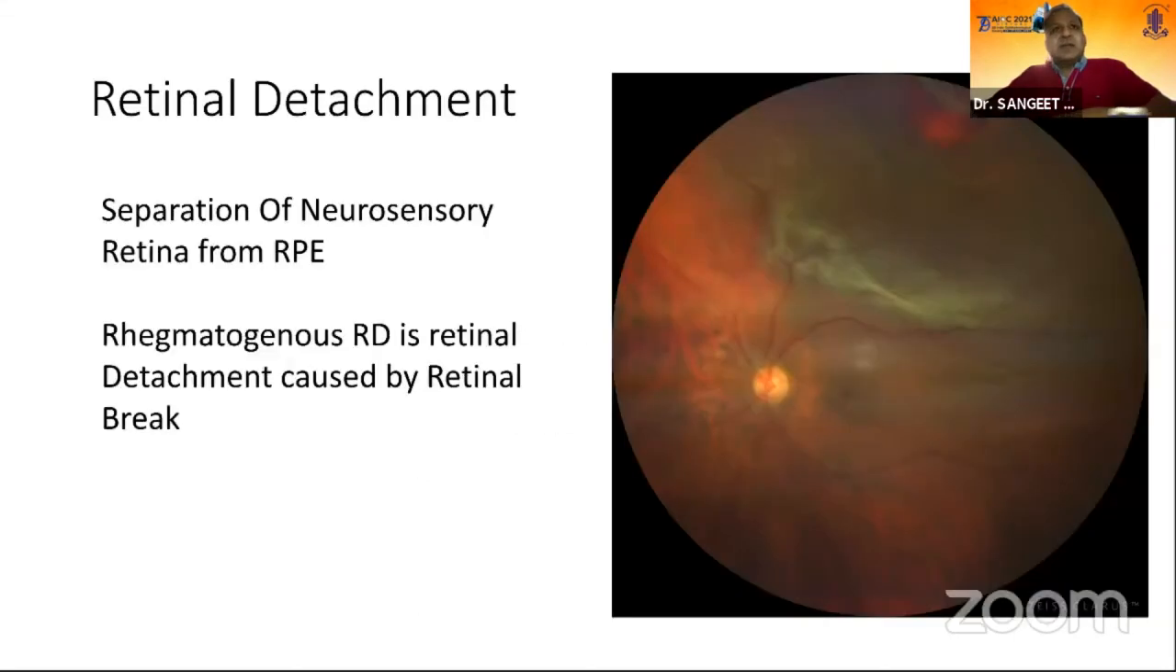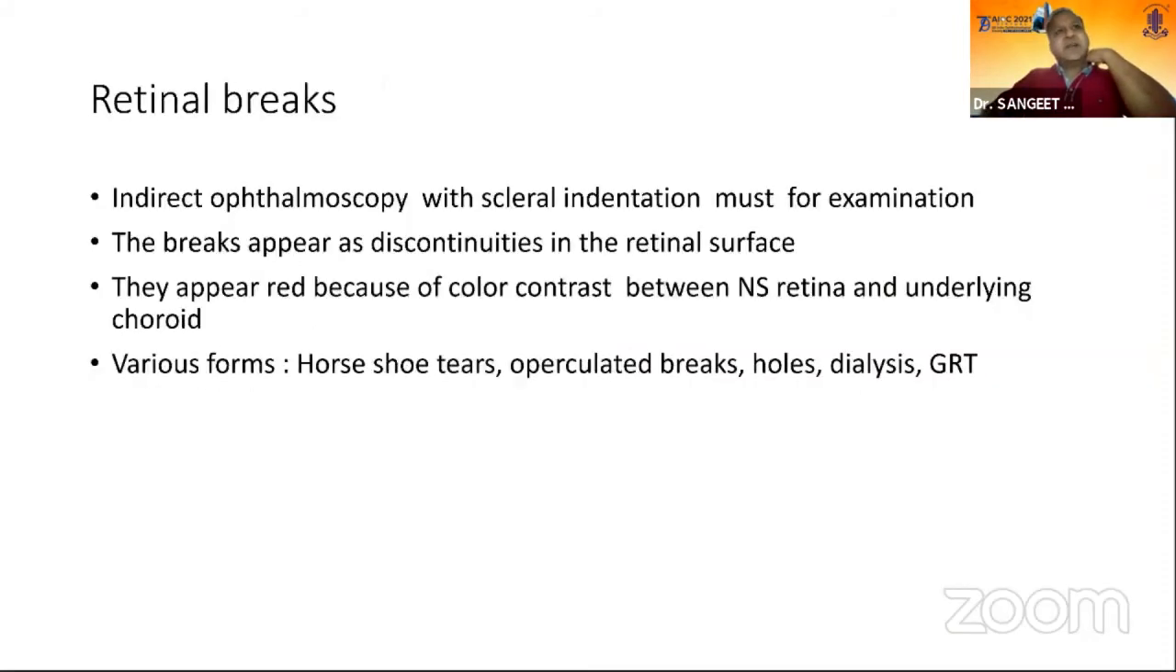So first of all, retinal detachment, as we all know, is the separation of neurosensory retina from RPE. And rhegmatogenous retinal detachment is a detachment caused by a retinal break. The main aim of the fundus drawing is to highlight and find these breaks in the preoperative period, because these breaks need to be treated, need to be closed while repairing a retinal detachment.